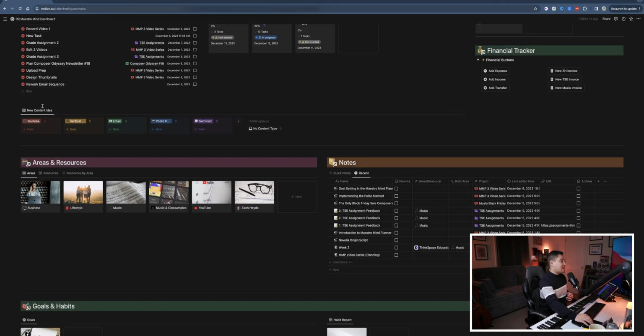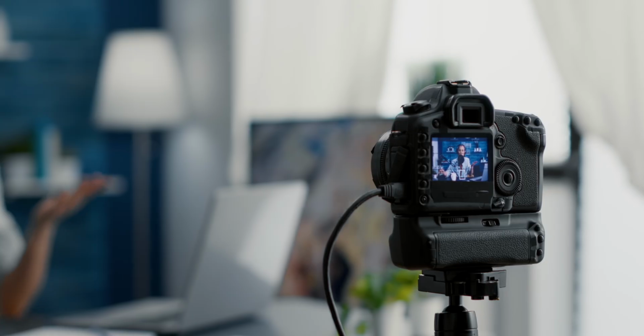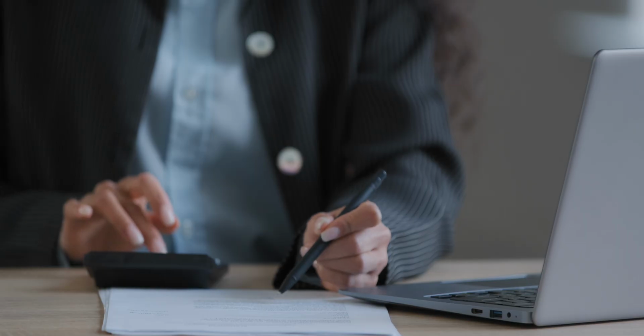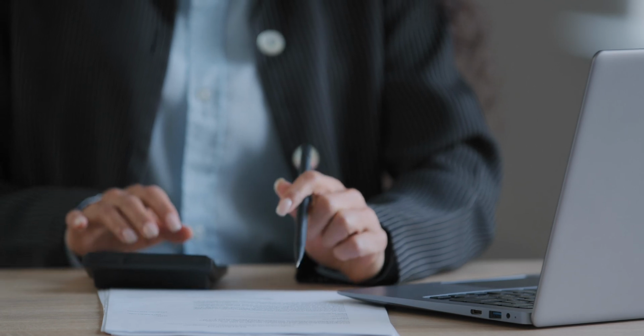Now, I do want to point out that the new content idea section and this financial tracker section, they're not part of the overall Maestro Mind planner. They're just personal resources that I created myself for helping me plan out YouTube content or tracking my finances and invoices. But that's also what I love about the planner, because it's not meant to be one size fits all, but rather a starting point for it to evolve and grow as you see fit.